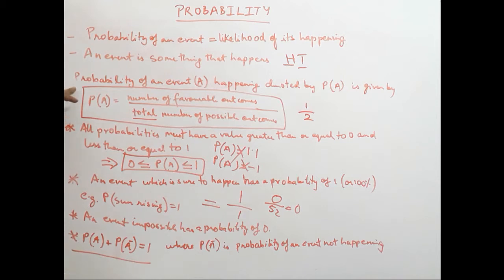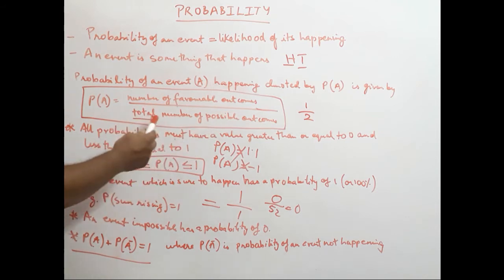That is why it is half. So whenever we try to find out the probability of a particular event, this is the formula we need to keep in mind: probability of an event happening is equal to the number of favorable outcomes upon the total number of possible outcomes.